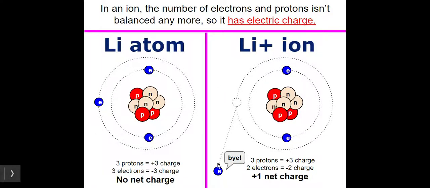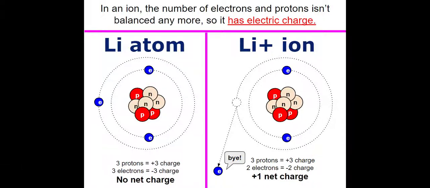So if it gets rid of that one, instead of being balanced, 3 protons and 3 electrons, now it has 3 protons and 2 electrons. So it had a net +3 charge and then this -2 charge. That leads to a positive net charge because it has one more proton: 3 protons, only 2 electrons. So there's a net charge. That's where that charge comes from, by gaining or losing electrons.